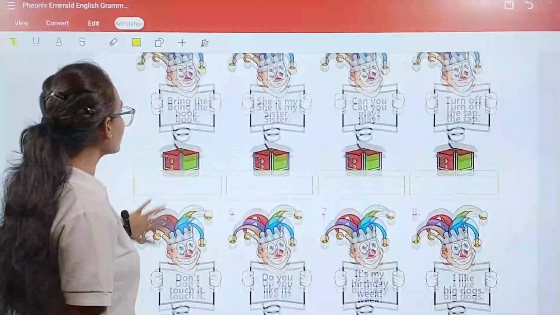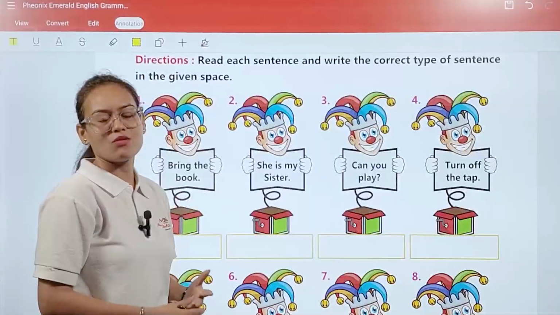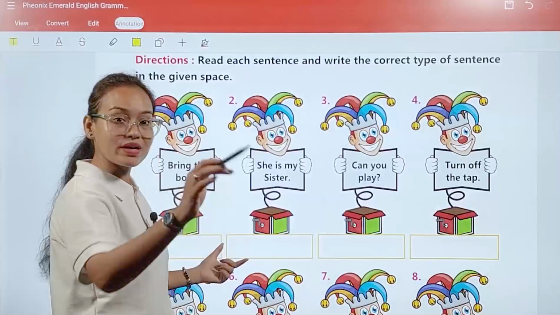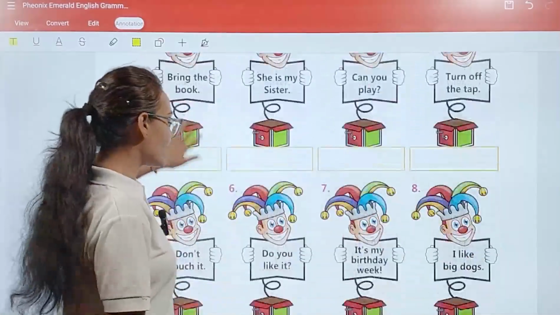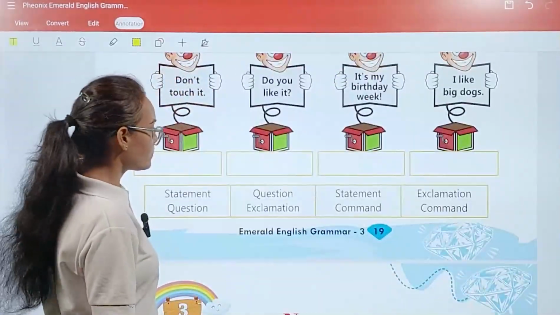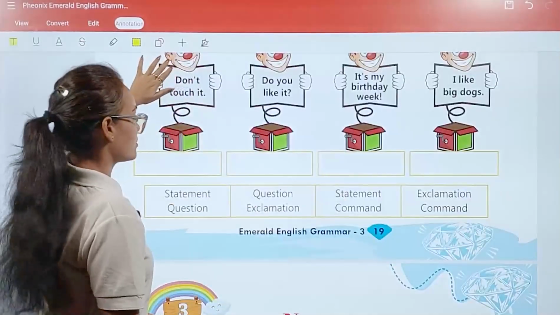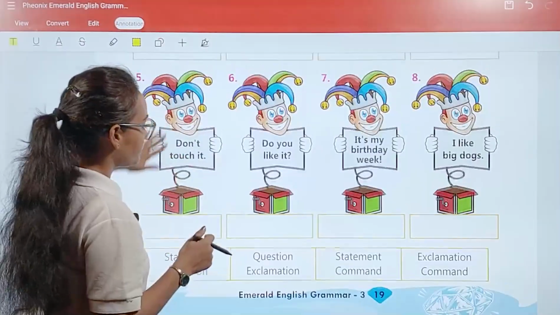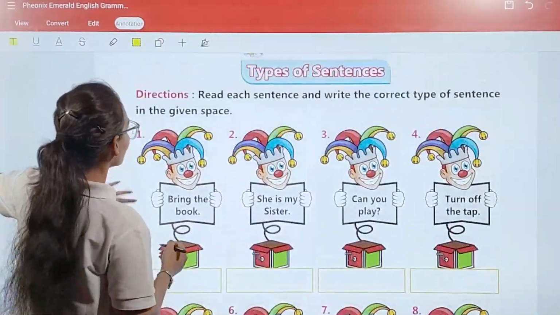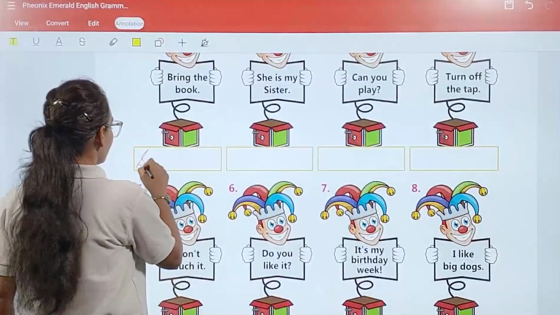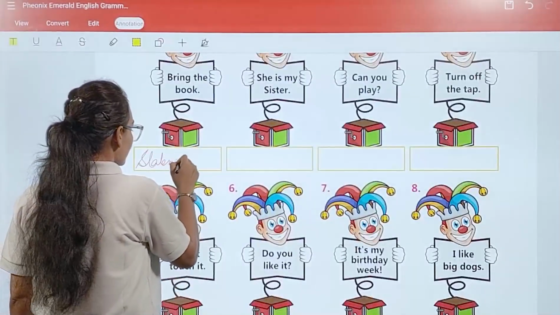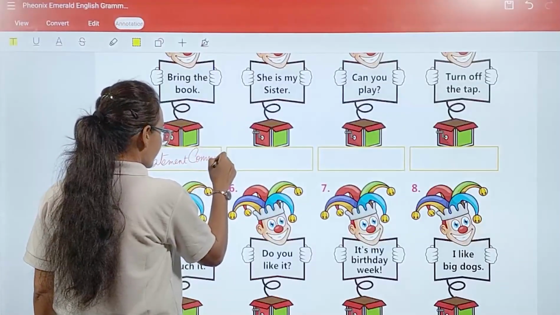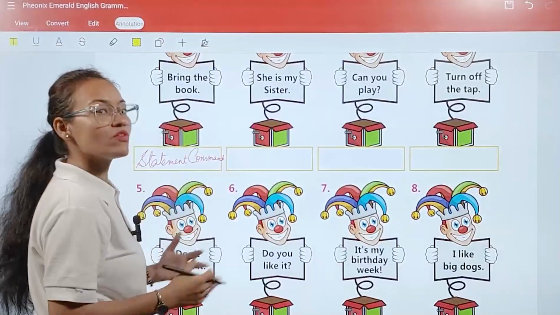So the first question is, bring the book. What type of sentence is this? It comes under the command category, meaning someone is commanding, bring that book. So it comes under your command category, your command sentence. So here you are going to write statement, command, because here someone is commanding.